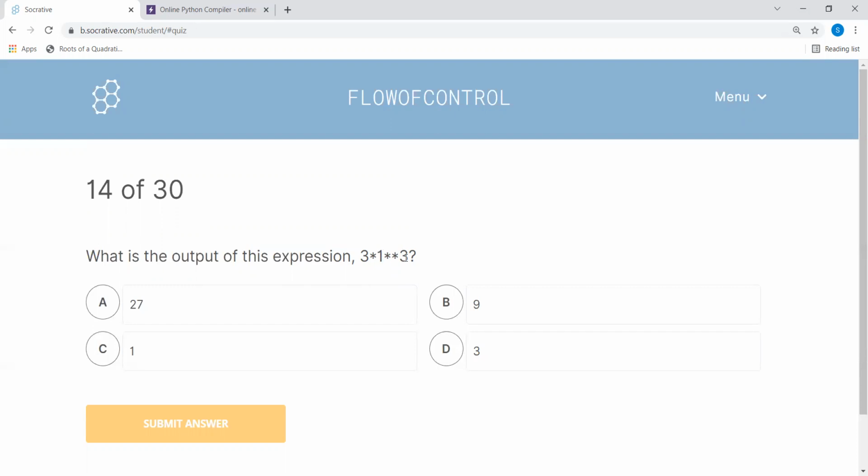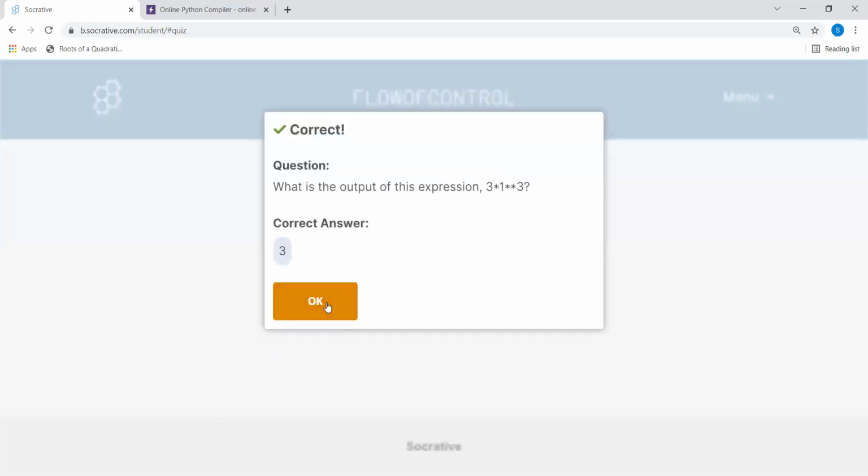So 1 to the power 3 is 1 only, and then 1 multiplied by 3 is 3. I too considered this a bit not seriously, because there are questions in which they generally give this kind of exponent again, but this time it is not given. So it is 3 to the power 1, and the answer should be 3. Okay, so this is correct.